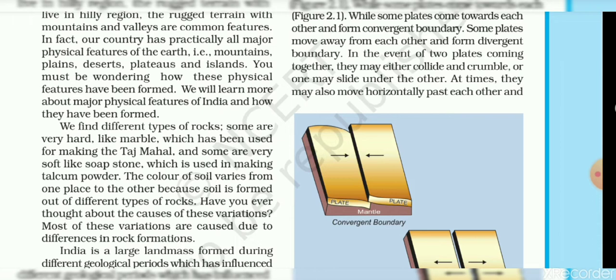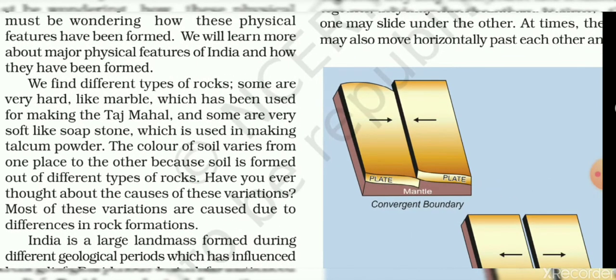The second paragraph deals with different types of rocks and soils. As you know that some rocks are very hard, like marble, which has been used for making the Taj Mahal, and some are very soft like soapstone, which is used in making talcum powder. The color of soil varies from one place to another because soil is formed out of different types of rocks.